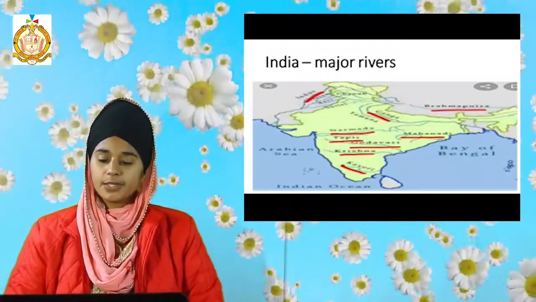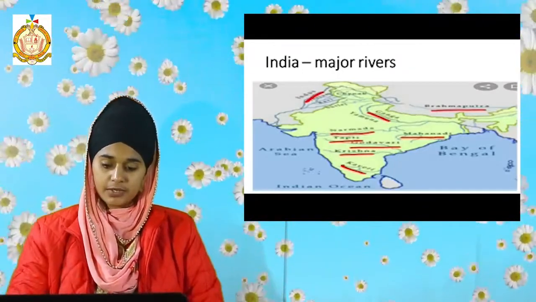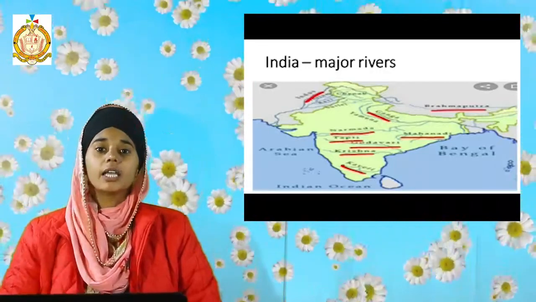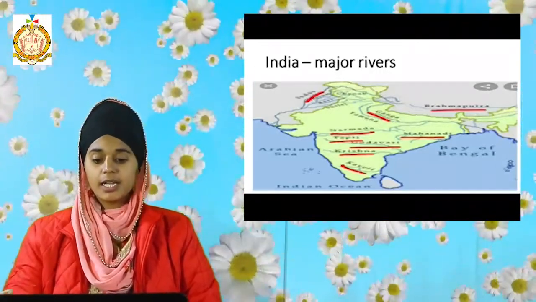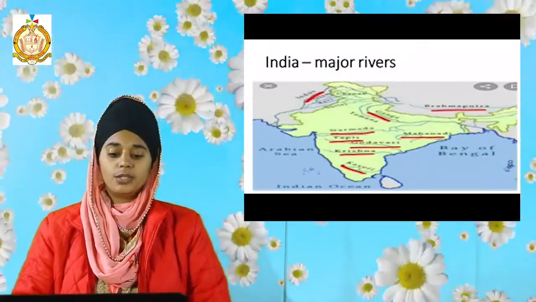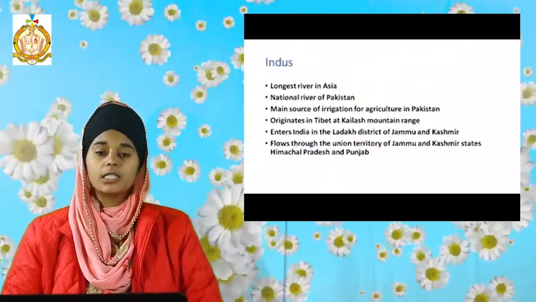Look at this map, students. There are different rivers which I have highlighted: Indus, Ganga, Brahmaputra, which are in the Himalaya regions, and in the peninsula there are Narmada, Mahanadi, Tapti, Godavari, Krishna, Kaveri. Let's discuss each of these rivers in detail.